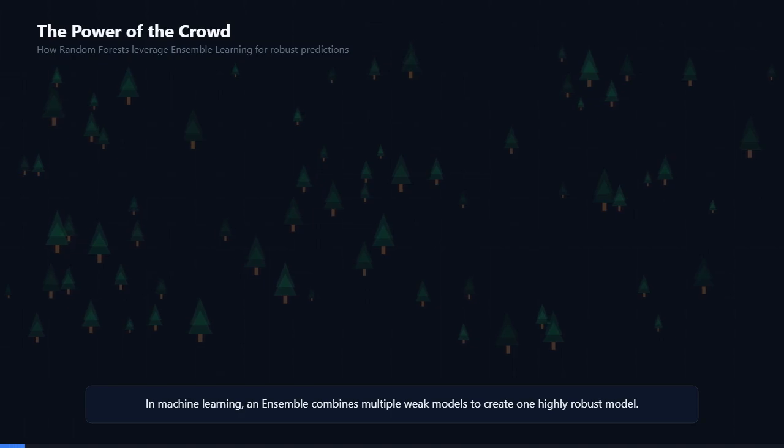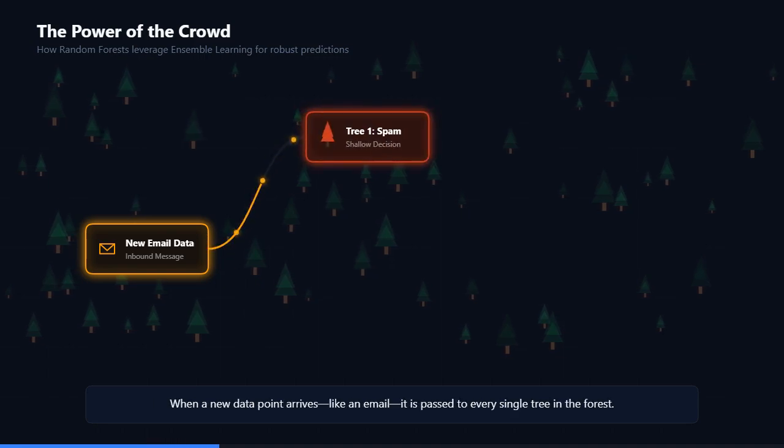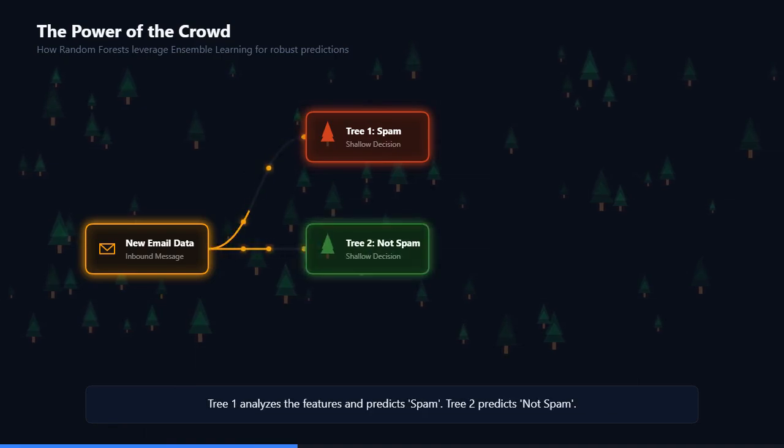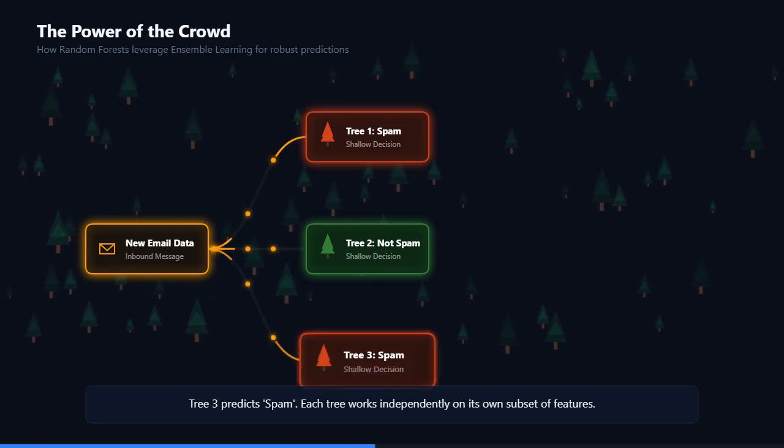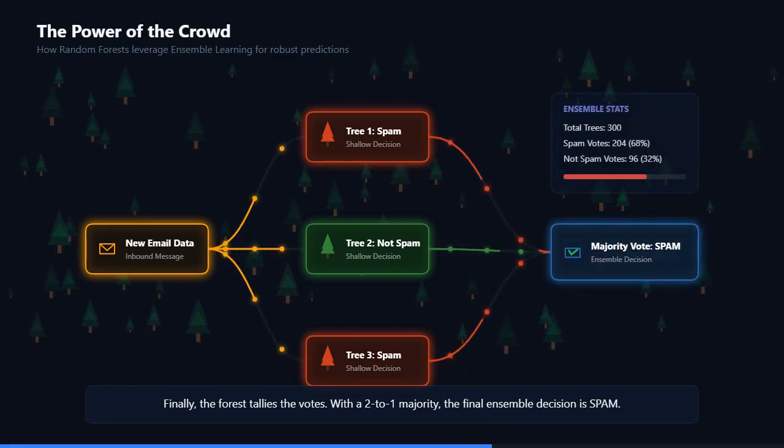In machine learning, an ensemble is a technique that combines multiple weak models to create one highly accurate and robust model. Instead of relying on a single deep decision tree, a random forest creates a whole forest of hundreds of shallow, diverse decision trees. When a new data point arrives, like predicting whether an email is spam, it is passed to every single tree in the forest.